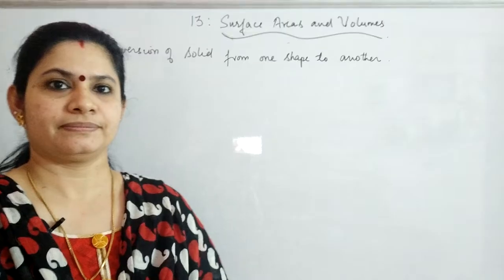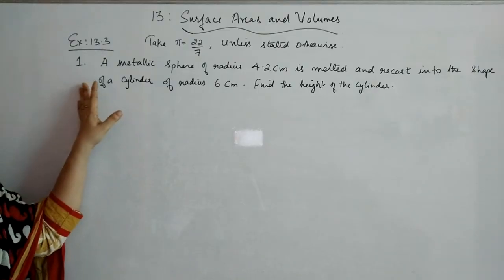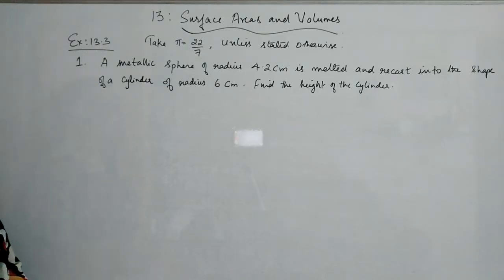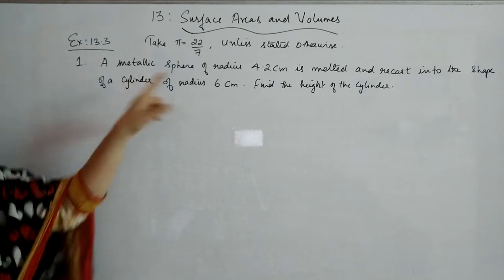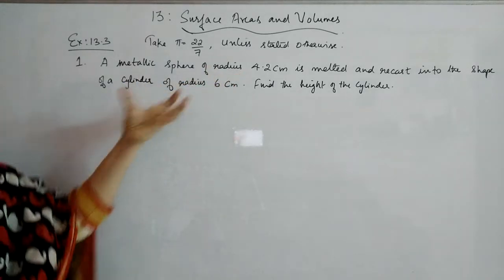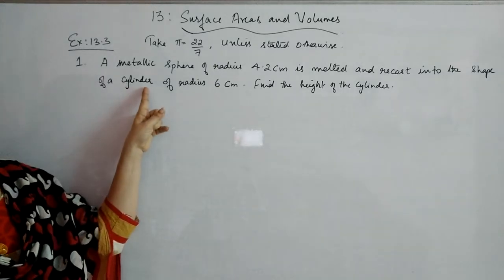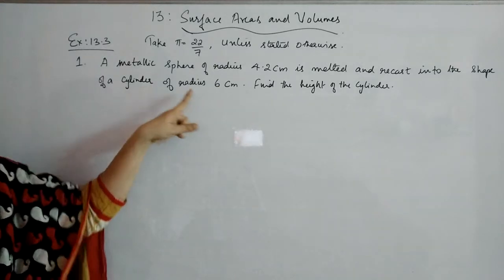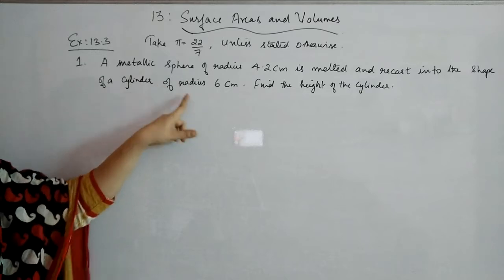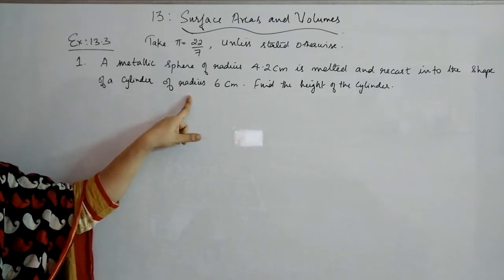Okay, starting with exercise 13.3. Question number 1: a metallic sphere of radius 4.2 centimeter is melted and recast into the shape of a cylinder of radius 6 centimeter. Find the height of the cylinder. So the radius of the sphere has been given, and this sphere has been melted and recast in the shape of a cylinder. Okay, and its radius is also given. That means the height which is unknown to you, you have to find out.